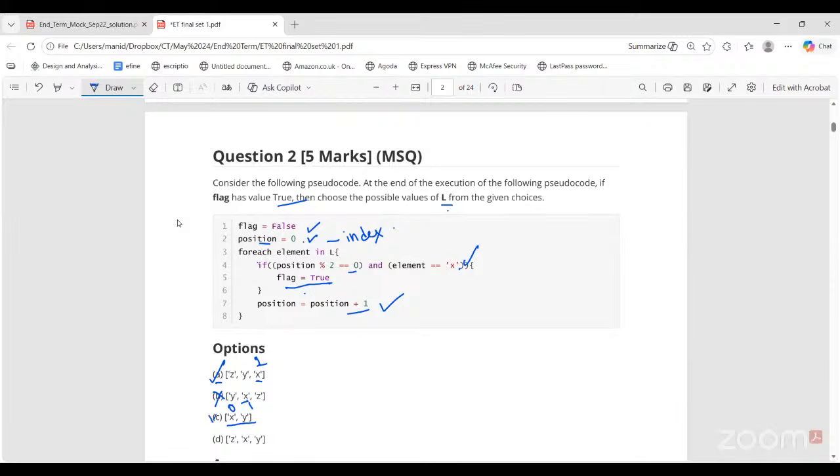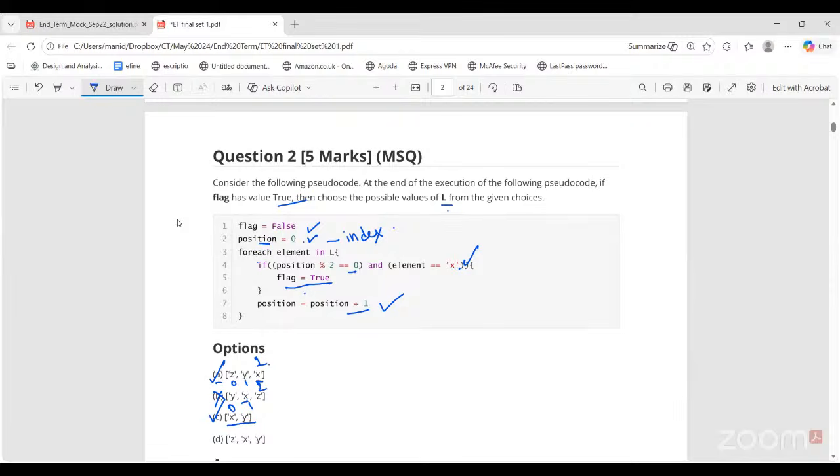So A and C are correct. Why is option A correct? It is given that if position % 2 is equal to 0. What is the position of x in option A? 2, right? Ma'am, 3. Oh, yes, indexing starts from 0, so 0, 1, index 2. Yes, based on 0 indexing, ma'am. So A and C are the answers.